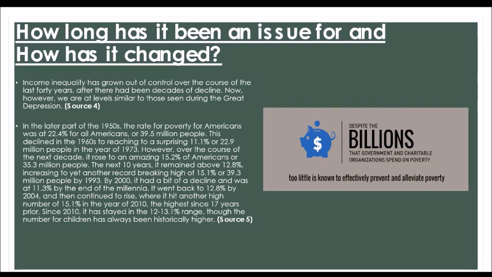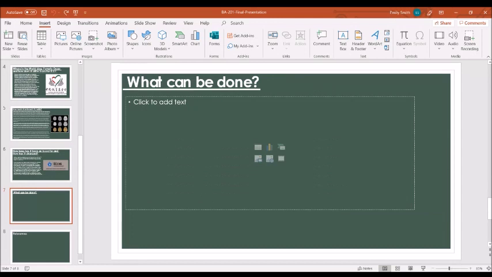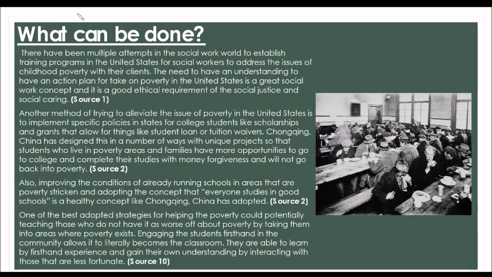But then in 2010, it actually went all the way back up to 15.1%, or 39.3 million people being affected by poverty. So, what can be done?